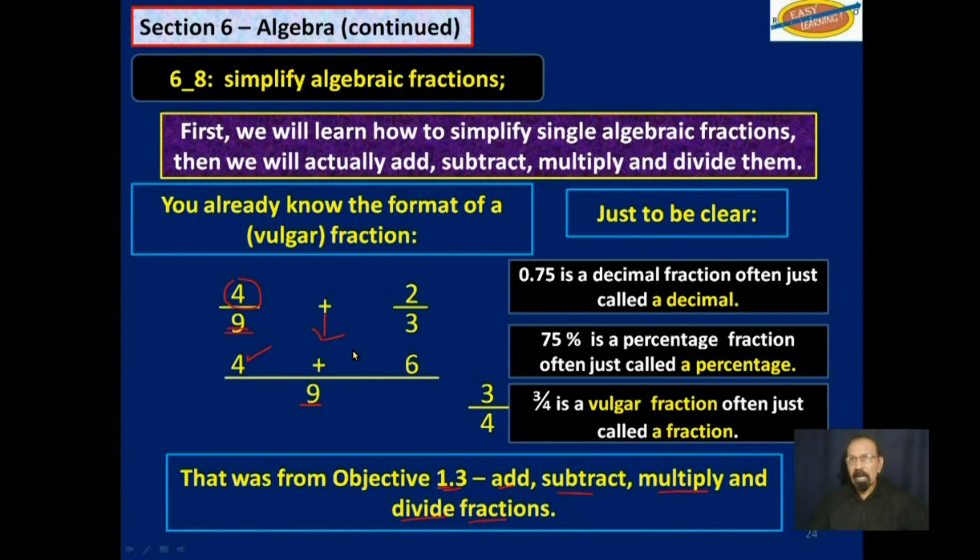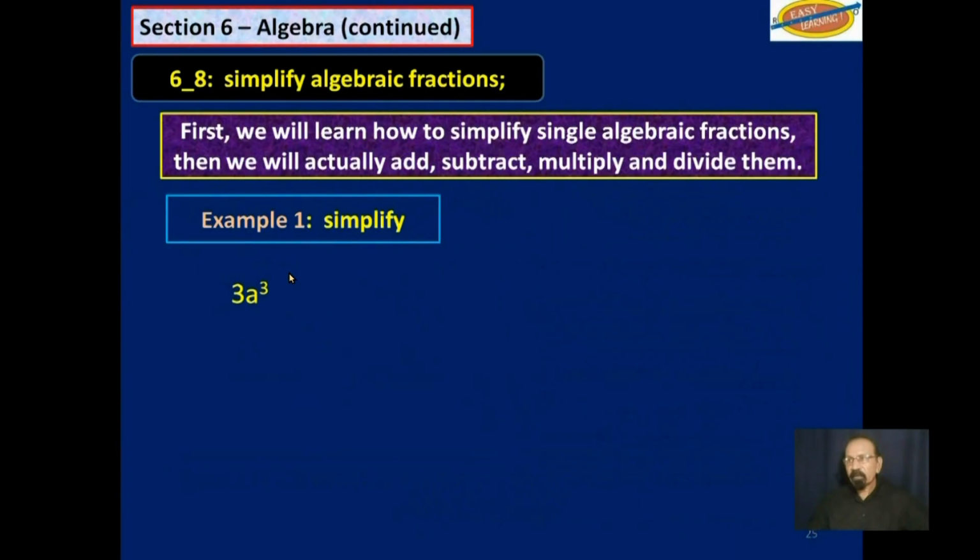Now we will be looking at algebraic fractions. So let us say you have 3a cubed over 12a. That is the fraction. We are going to simplify it. We have done this, as I said, in this same section a few videos ago. I will expand it so you could see exactly what is happening. 3a cubed is 3 multiplied by a multiplied by a multiplied by a divided by 12a, and then we will reduce a factor at the top with a comparable one below. Now, you normally say you cancel them out. Actually, you reduce them to 1.